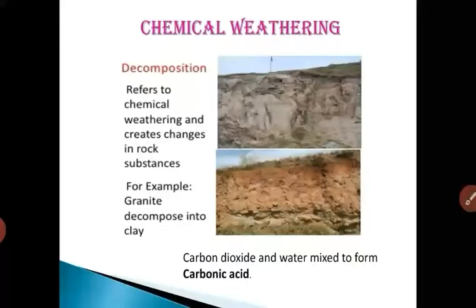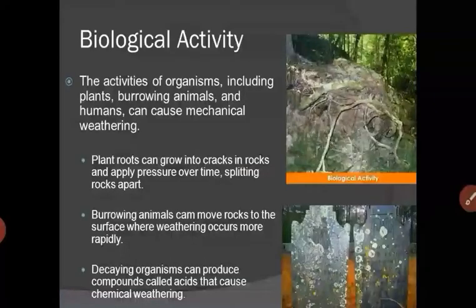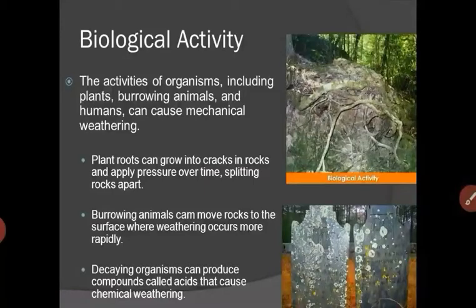Next we have biological weathering. Biological means the main actors or main factors of these kinds of activities are various kinds of plants and animals. Even anthropological activities are there, like the actions of human beings.